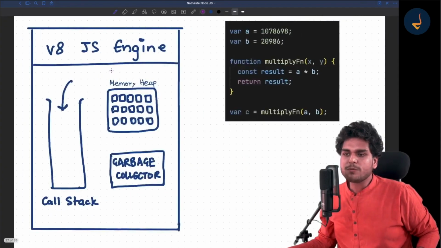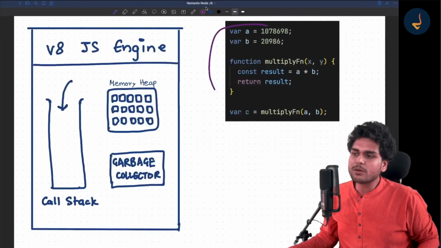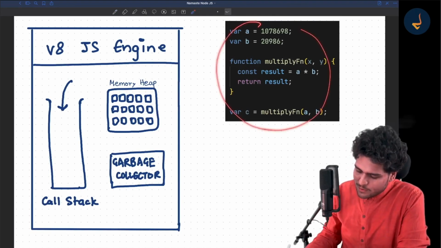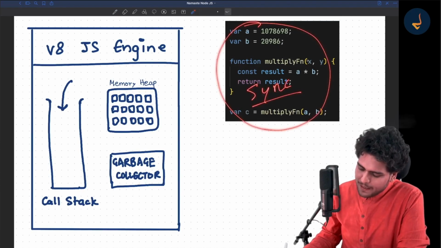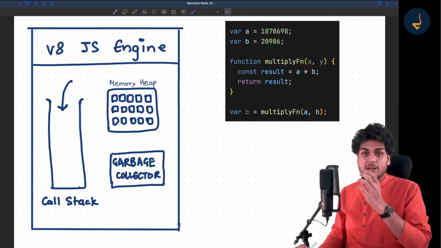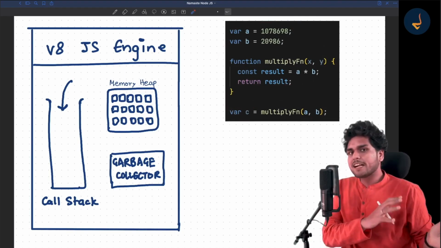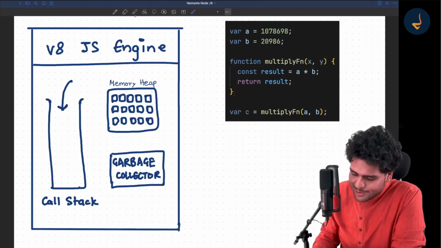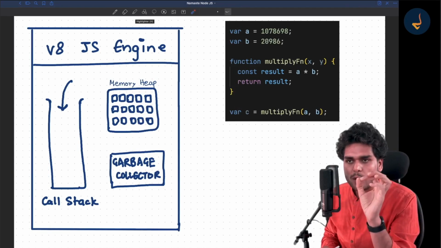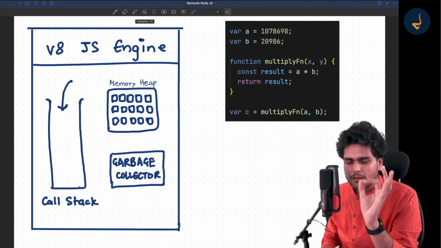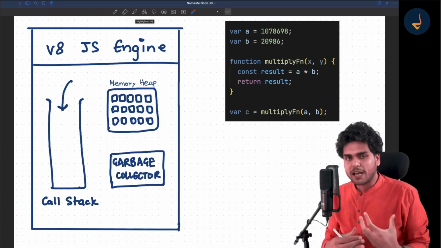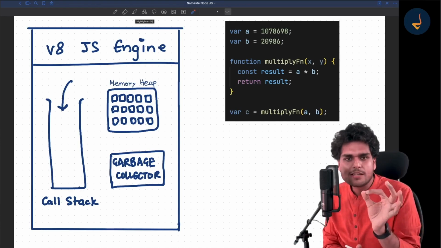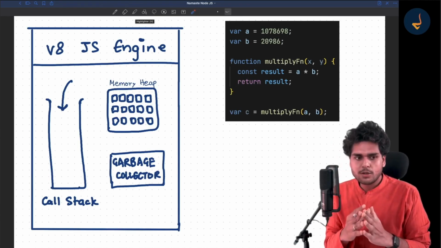Now let us first of all see how synchronous code is executed in JavaScript. Okay, so this is synchronous code. Let us just see how this code is executed by the JavaScript engine, because if you understand this, you will understand asynchronous also, because a lot of people don't even understand how this code is executed. Okay, so I'm telling you, my dear friends, whatever I am teaching you in this video, these are very, very ground level things, what happens right inside, right? How your code is executed. If you understand all these concepts, your fundamental knowledge will be good, right?